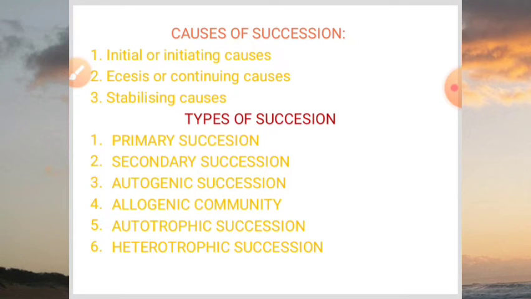Then aggregation occurs. In aggregation, these species grow and increase their number through reproduction. Then when the number increases, competition sets in between these individuals or between these species for space and nutrition. Individuals of a species affect each other's life in various ways, and this is called coaction. So competition and coaction occur.